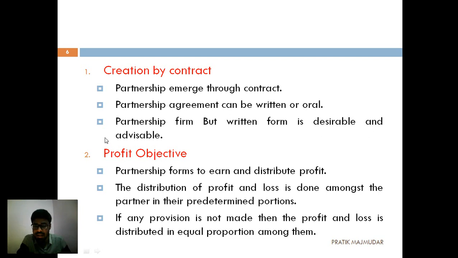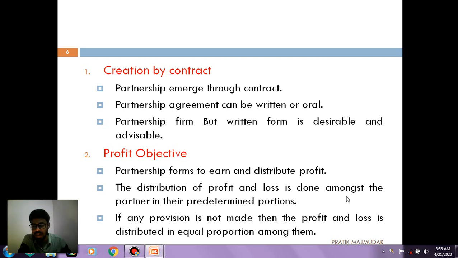It is desirable as well, it is advisable as well. Why is it advisable? When there is an issue between two or more partners about how they are going to share the profit, if it is written in the contract, then there won't be any kind of issues. So the written form is more desirable, more advisable. But understand this, a contract or agreement can be written or oral.